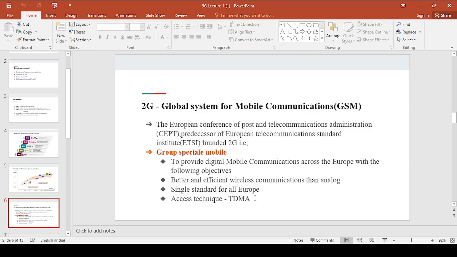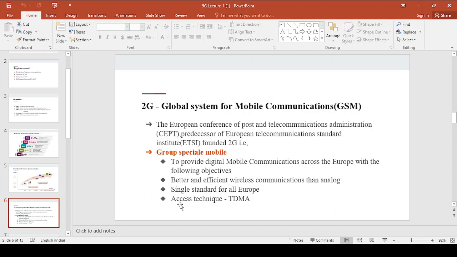They wanted to provide 2G services to Europe only, not to the different countries of the world. That's why it is called a single standard for all Europe, right?